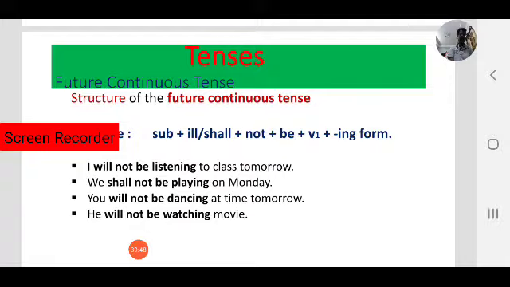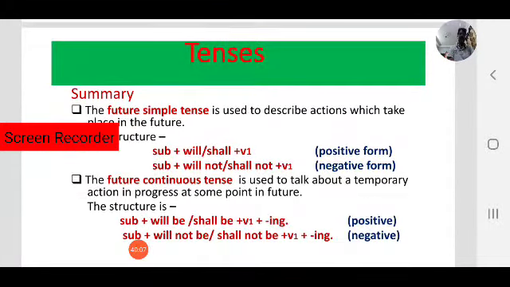You will not be watching a movie. Will not be plus watching. Observe the structure of the negative form in future continuous tense. This is all about future continuous tense.